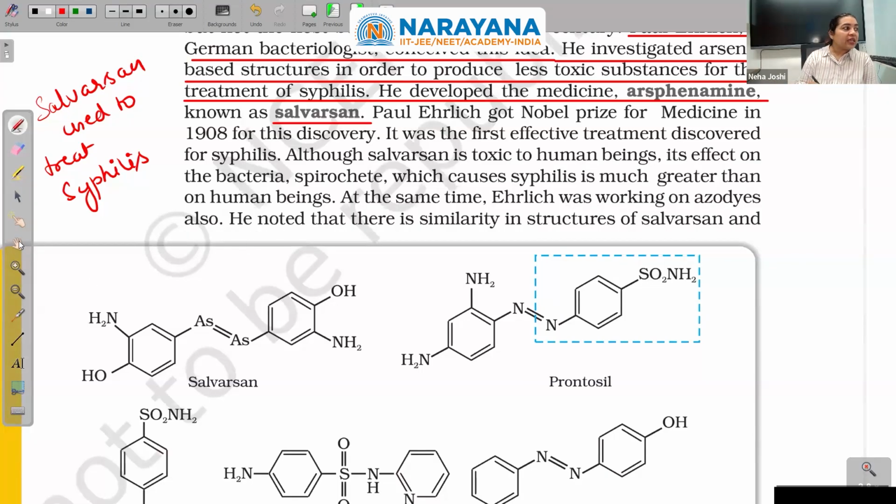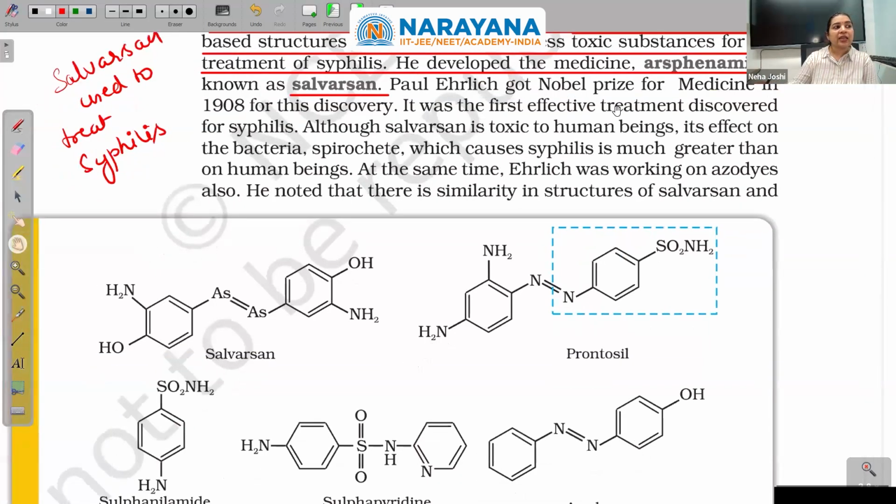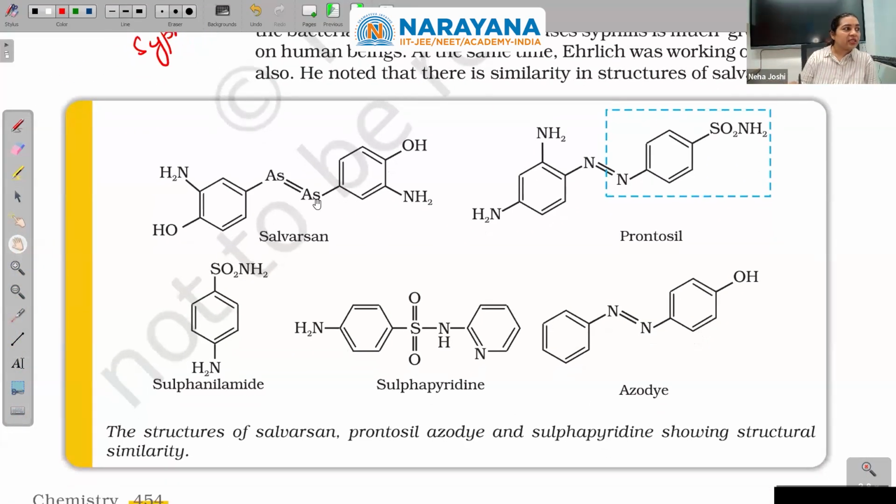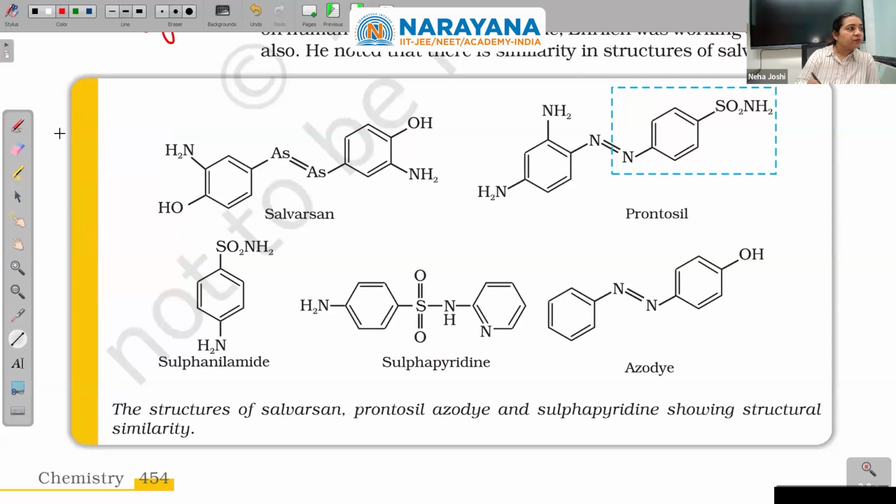He noted that there is a similarity in structure of salvarsan and azo dyes. See, salvarsan had arsenic in it. Okay, and azo dyes had nitrogen double bond nitrogen in them. So he was working on them. Azo dye here, I have N double bond N. Now, these azo dyes and this arsenic had a structural similarity.